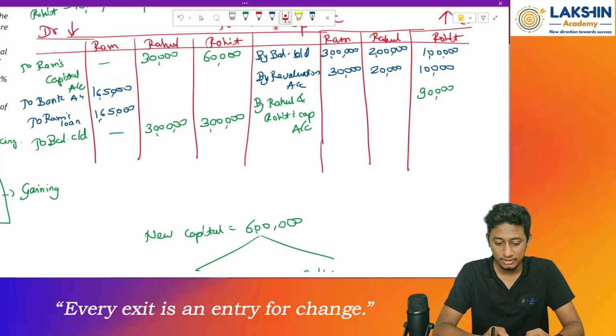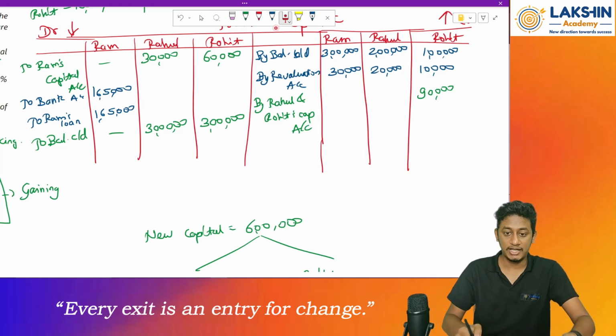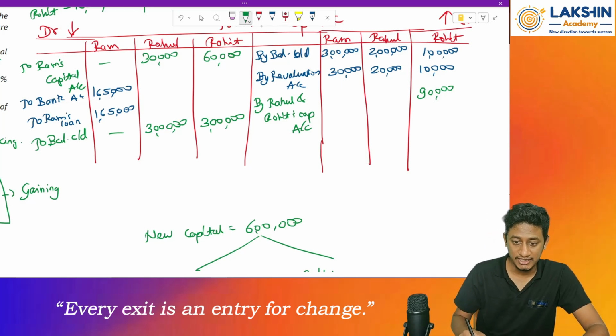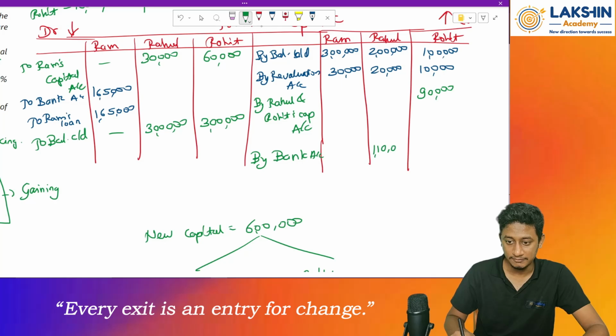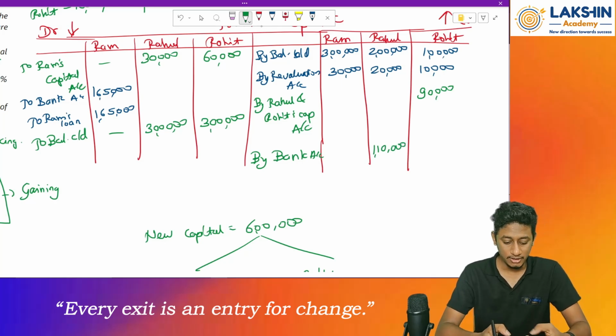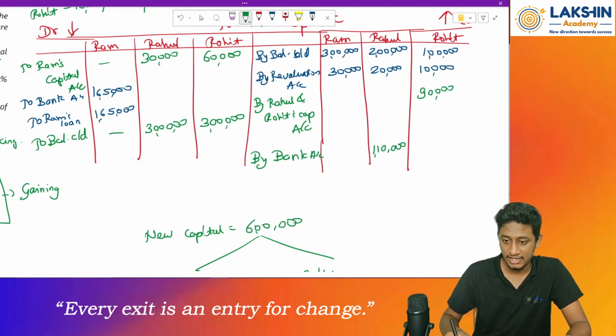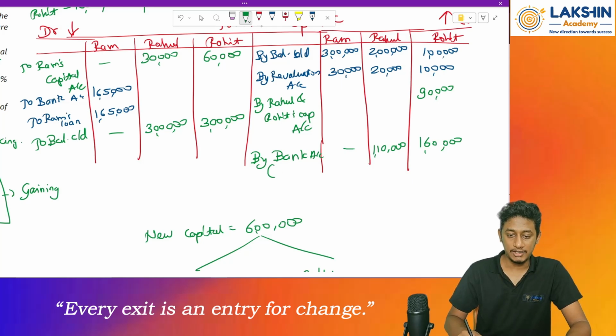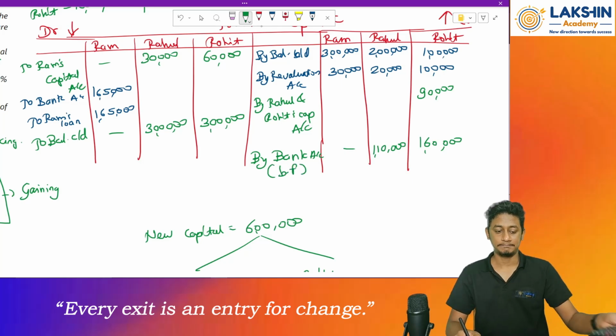Now let's start with Rahul's account. Balance of 2 lakh plus 20,000 minus 30,000 minus 3 lakh equals negative 1,10,000. So that means he is bringing in capital. So by bank account, in Rahul's column 1,10,000. Then Rohit, 1 lakh plus 10,000 plus 90,000 minus 60,000 minus 3 lakh equals again negative 1,60,000 rupees. So that means these both are bringing in capital. So this is my balancing figure.